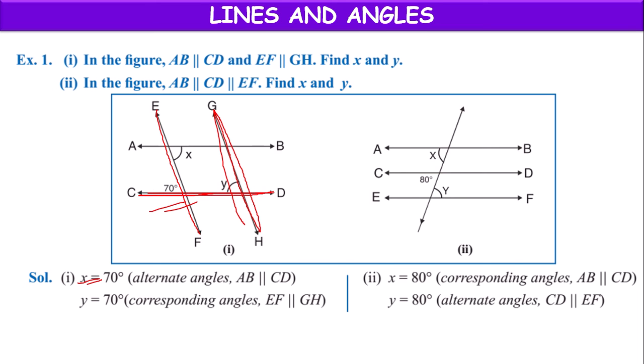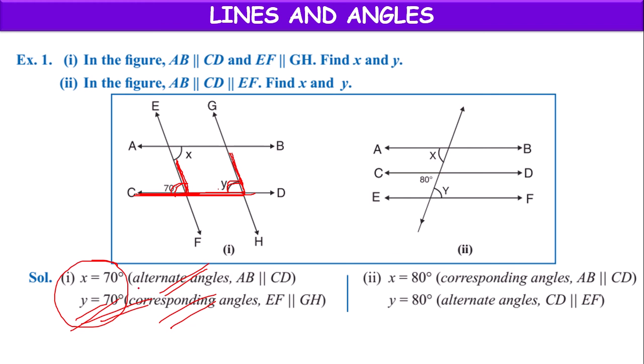According to letter F, if you take this shape, they will be in the form of letter F. So corresponding angles on the same side of the transversal are equal. So Y equals 70 degrees. Based on the alternate angles concept and the corresponding angles concept, we can find the values of X and Y.